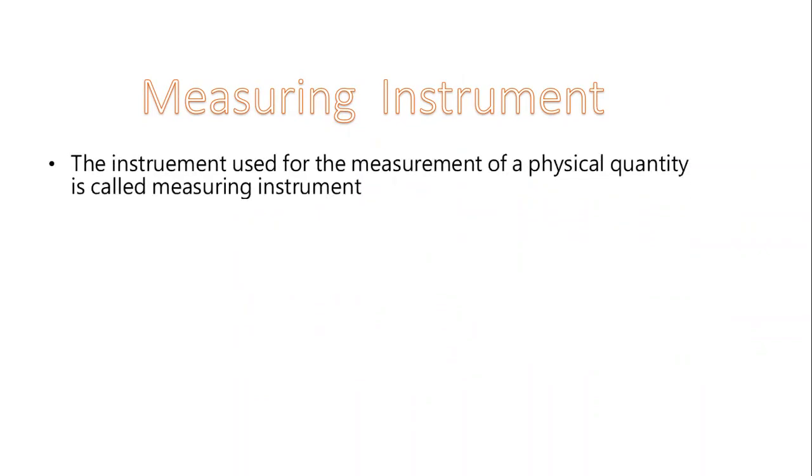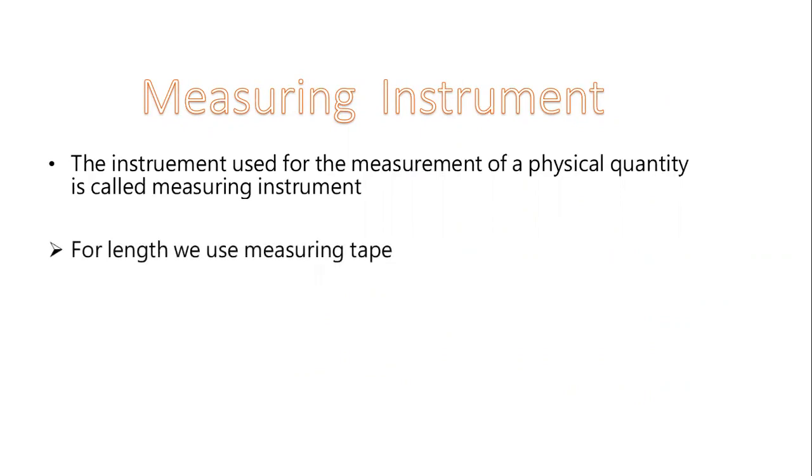Today's topic is measuring instruments. Today we will study different measuring instruments. The instrument used for the measurement of a physical quantity is called a measuring instrument. If we use clocks for the measurement of time, then a clock is a measuring instrument, because with the help of clocks we measure a physical quantity which is time.